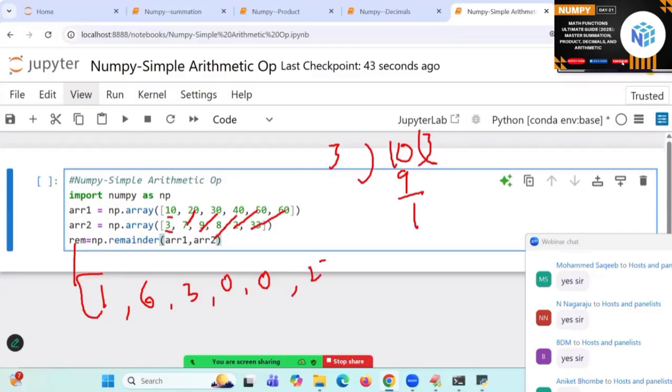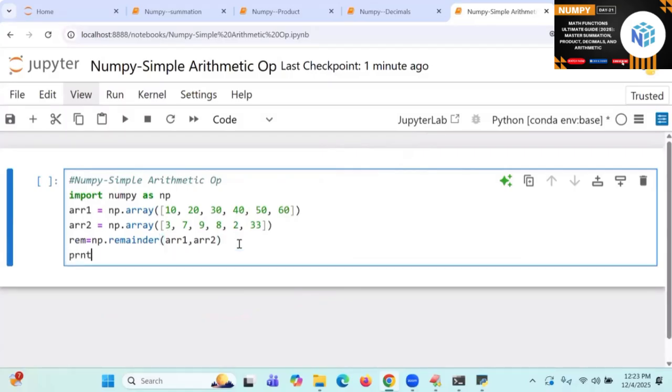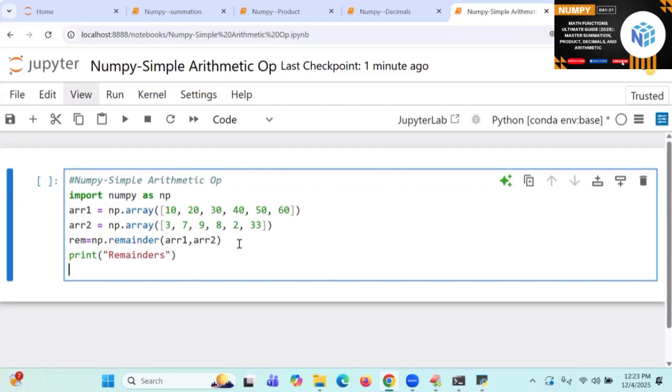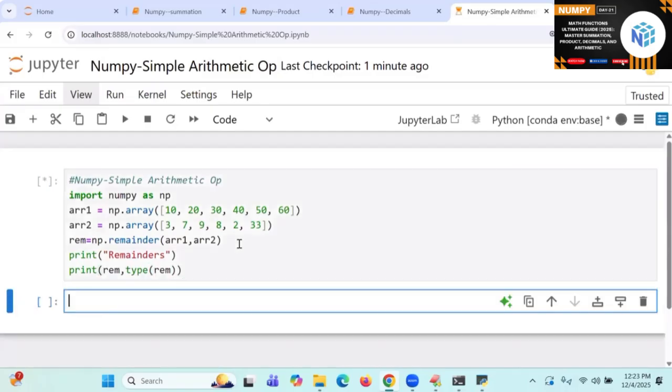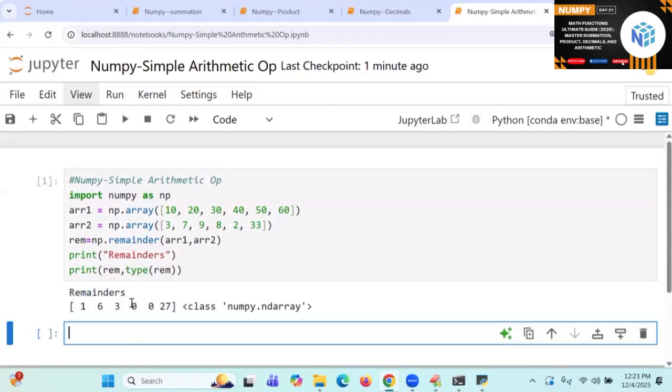Sure, right. So I'm believing you and I'm moving forward. Some number will be coming, so that you try to follow. That will be written here. So print of remainders. Print rem comma type of rem. This is also called an ND array only. Type of this one also gives you the same kind of answers. Are you following? A list of remainders are coming.